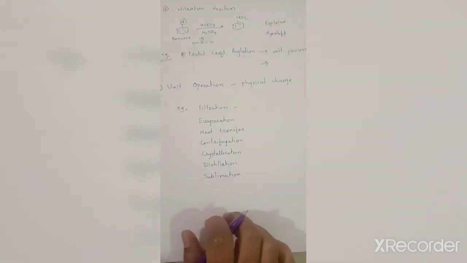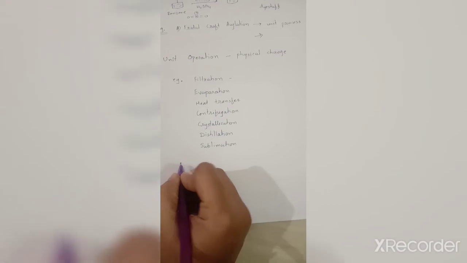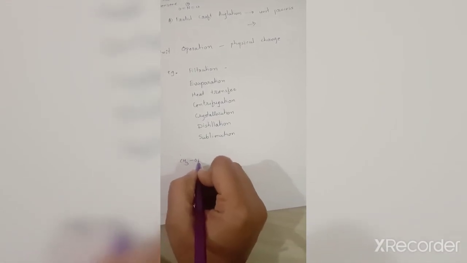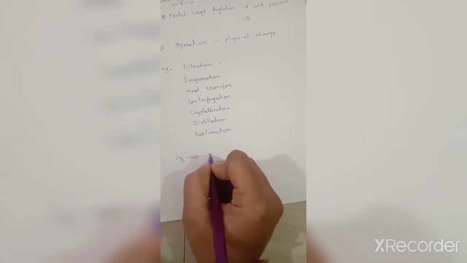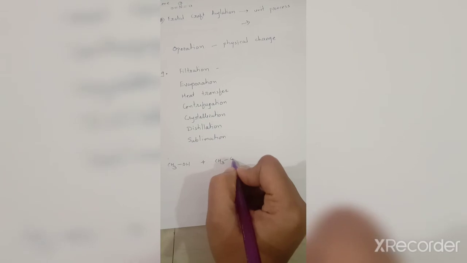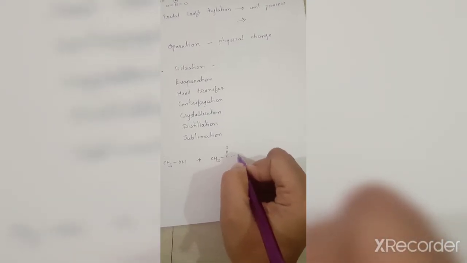For carrying out any unit process, we will see a simple example. CH3OH, when it gets reacted with CH3COCH3, that is when the alcohol reacts with acetone, there is a formation of what?